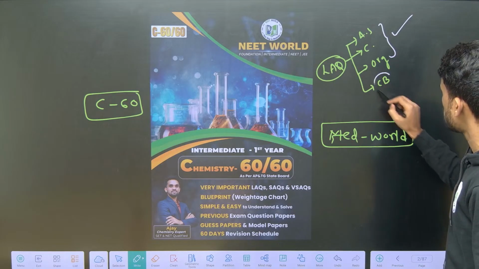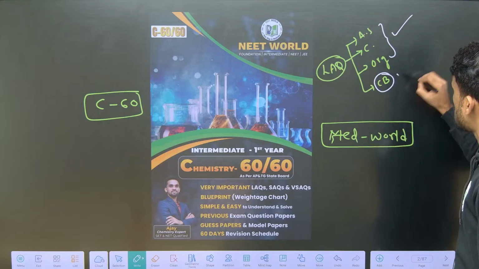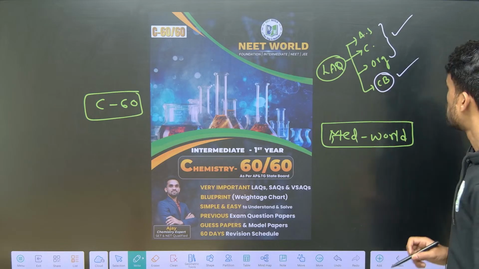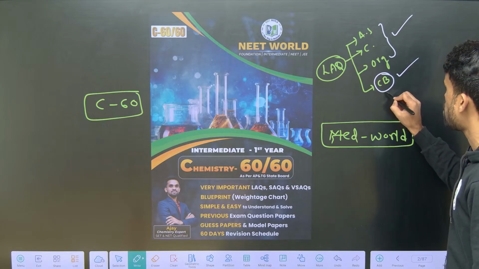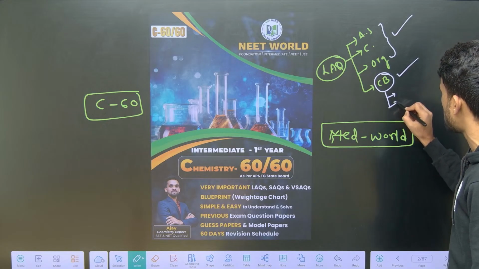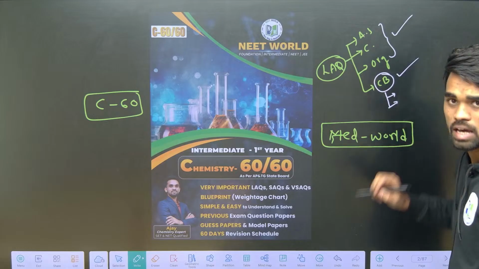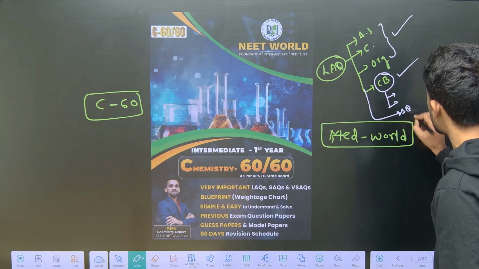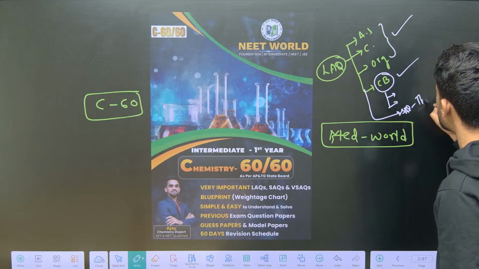In the last class we discussed half of the chemical bonding chapter. I wanted to add a few more questions to chemical bonding, and yes, we will do that, but before that I wanted to start our discussion of SAQ questions from thermodynamics. So in this session we will be discussing thermodynamics first.